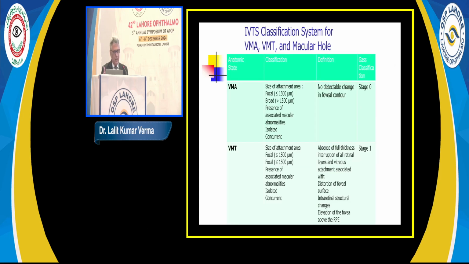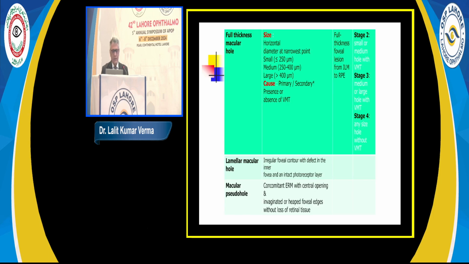So this was the latest international classification of VMA, VMT, and macular hole, and this has been correlated with the Gass classification given a couple of decades back. The reason I'm showing this macular hole classification is they say small macular hole is 250, medium is 400, and large is 400 plus. But honestly speaking, in our practice, we rarely get such holes. We get holes of the size of 1000 microns or XL or XXL. Like when you go to the market to buy t-shirts, you buy XL or XXL. So that's the kind of macular hole we get. We do not get L kind of macular hole. Neither do we get S or M.